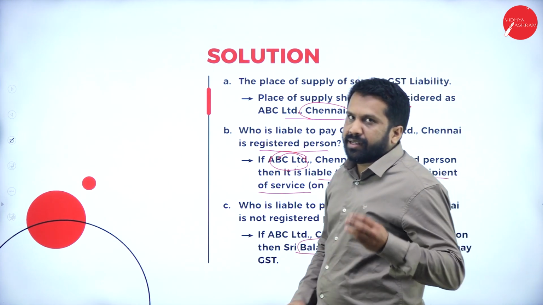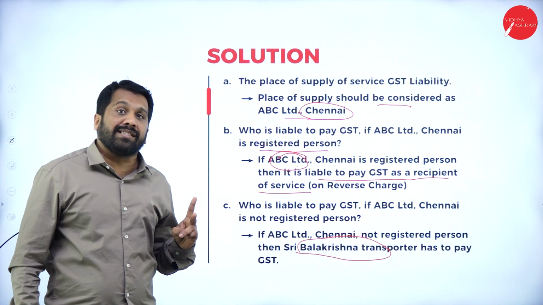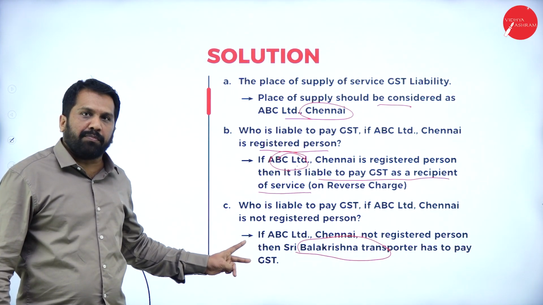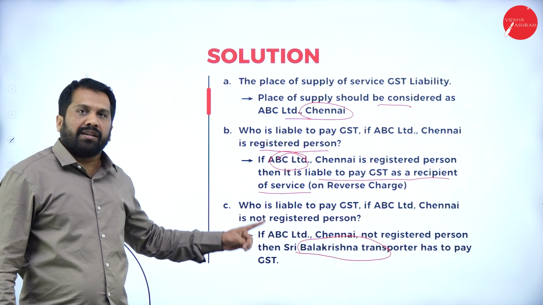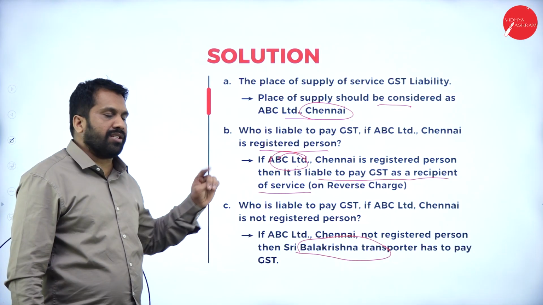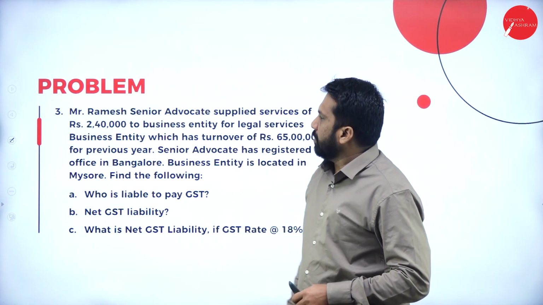Hope you are clear. There are 3 things. The place of supply is Chennai. If ABC is registered, he is the recipient. He should only pay the GST. If ABC is not registered, then Balakrishna has to pay the GST. Now we'll go to the next one, the second one.